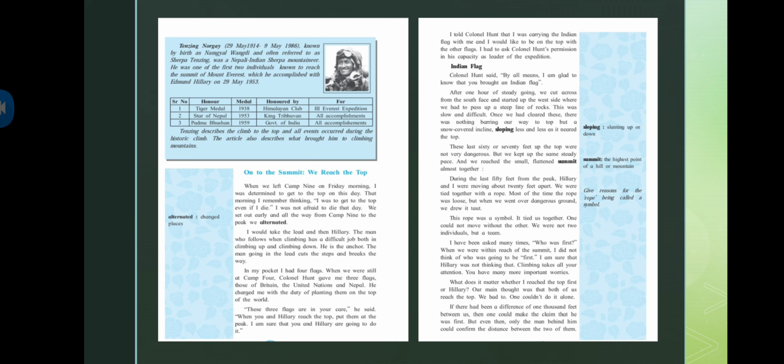It's not about who should reach first or who should reach second. We never thought like that. And I'm sure Hillary also was not thinking that way, because climbing is a task in which you have to pay your whole attention. You cannot think of anything else apart from the climbing. So climbing takes all your attention, and we had many other things to worry about, so we were not at all thinking about who was going to reach first.